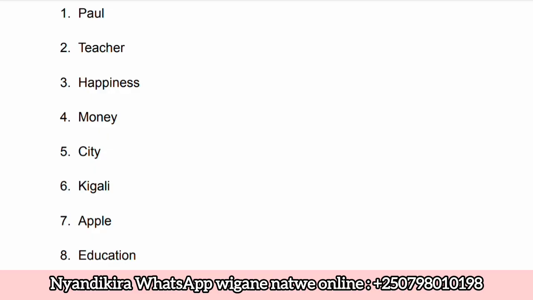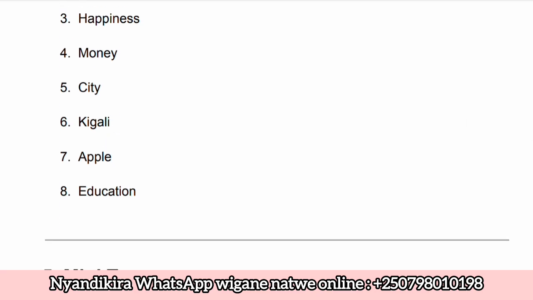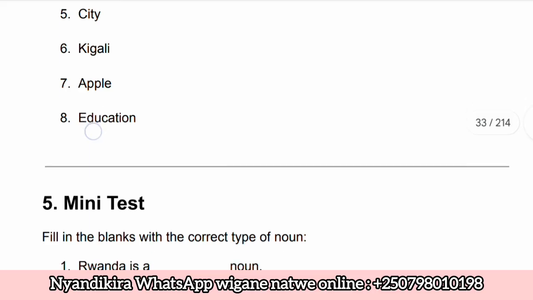So we have also apple. Apple, it's another noun which is countable. You can call it countable noun because you can count them. We have education. This is abstract noun. Okay, I hope you did this exercise well.